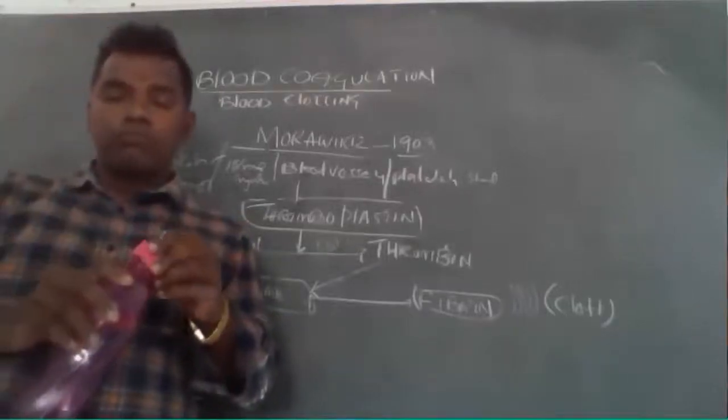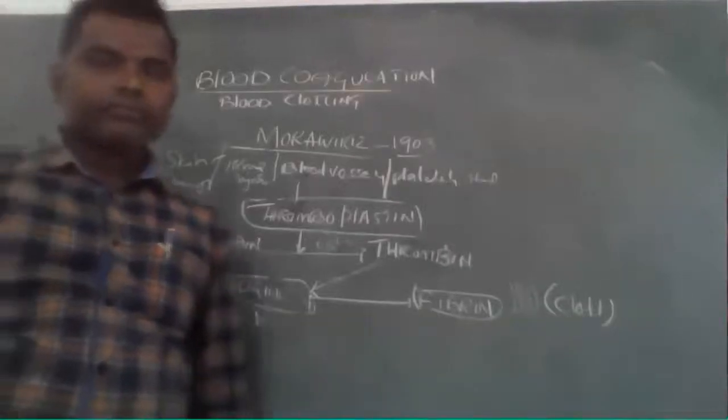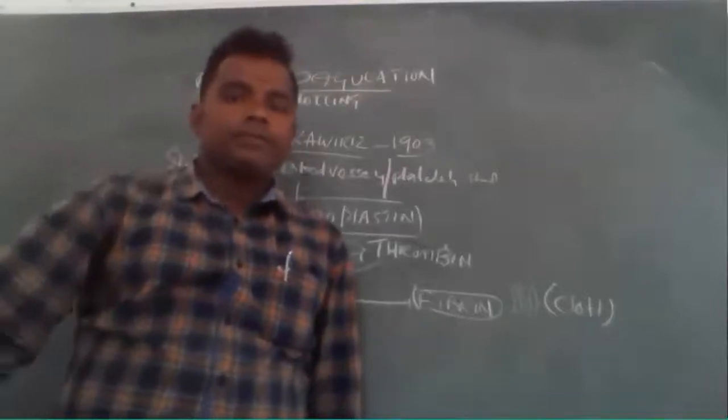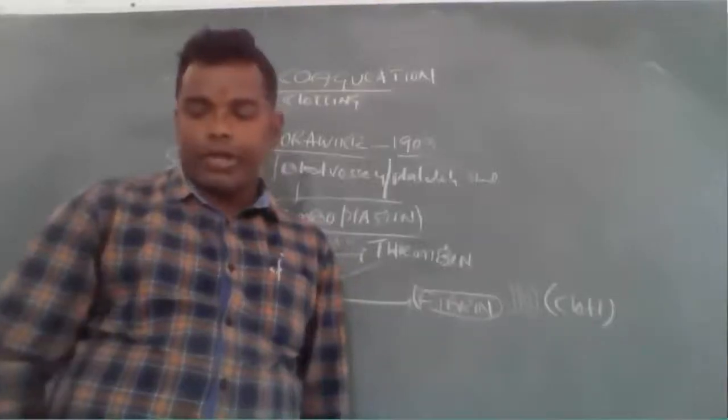Blood clotting was first discovered by the Moravitch scientist in 1903. In the condition of skin damage, tissue injury or platelet shedding, thromboplastin is released. This thromboplastin converts prothrombin into thrombin.